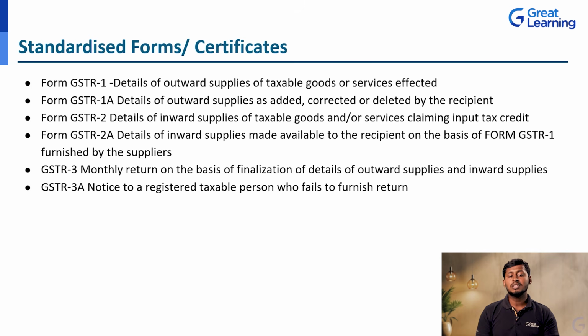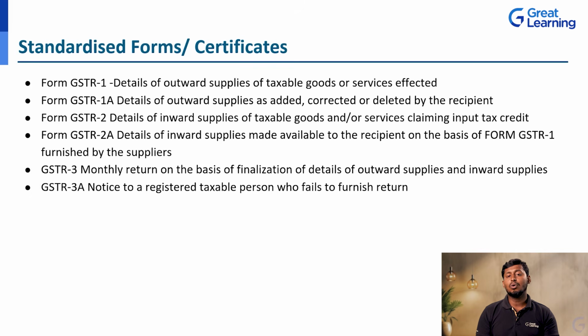Next, GSTR 2A, that is details of inward supplies made available to the recipient on the basis of form GSTR 1 furnished by the supplier. Through the GSTR 1, they collect the information and create a report in the GSTR 2A.